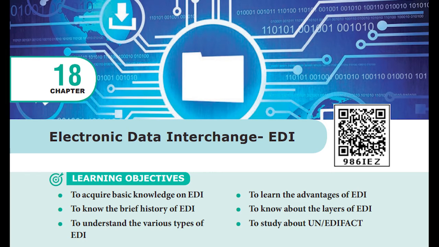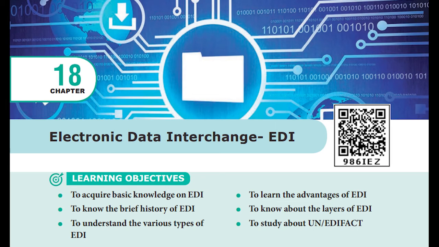Then another advantage of this EDI is providing information on process status. If the thing is processing also, we can know the status. That information also will be provided to us, right? So we can see in which state it is, how this is working, all this we can see, right? Optimizing financial ratios and EDI layers also you will see in this chapter. Electronic data interchange architecture will have four different layers.